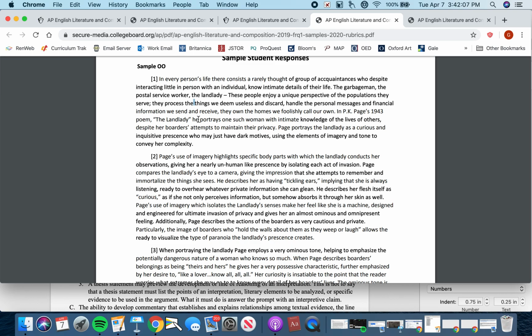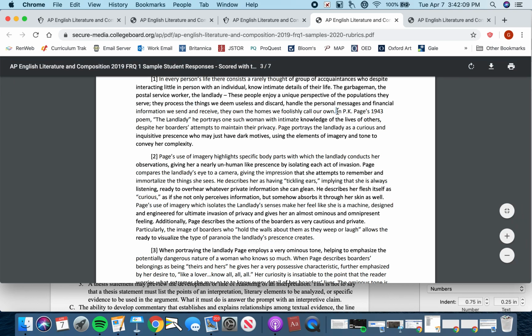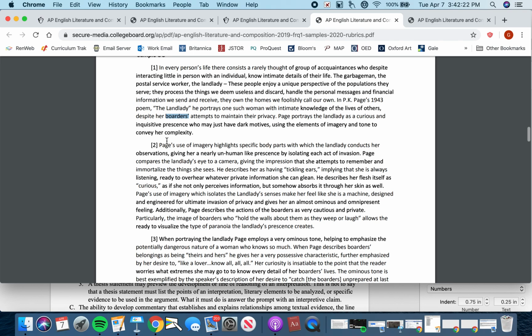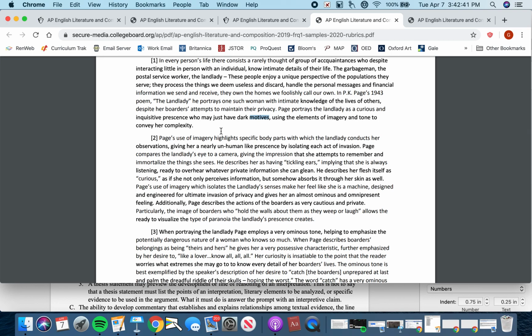A little melodrama there. Let's get to the thesis. "In Page's 1943 poem, The Landlady, he portrays one such woman with intimate knowledge of the lives of others, despite her boarders, in other words, the people who live on the properties that she owns, attempting to maintain their privacy. Page portrays the landlady as a curious and inquisitive presence, who may just have dark motives, using the elements of imagery and tone to convey her complexity." How does Page portray the landlady? Here we go.